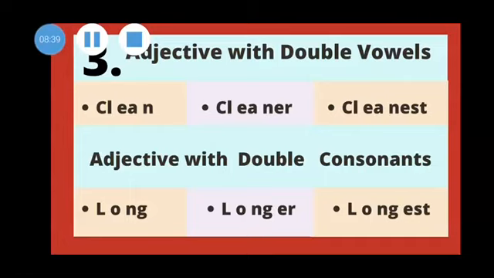Rule number 3, when an adjective has double vowels, clean, cleaner, cleanest. And when an adjective has double consonants, then it is long, longer, longest. That is, add ER to the end of the word, positive degree, to get the comparative degree. And simply add EST at the end of the positive degree to get the superlative.